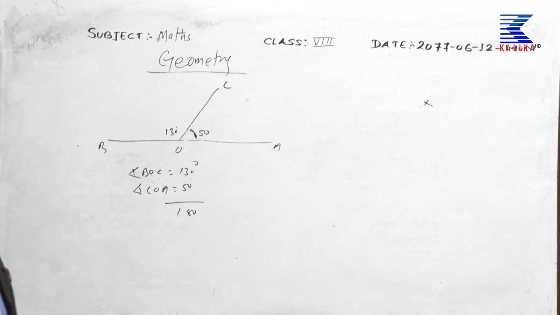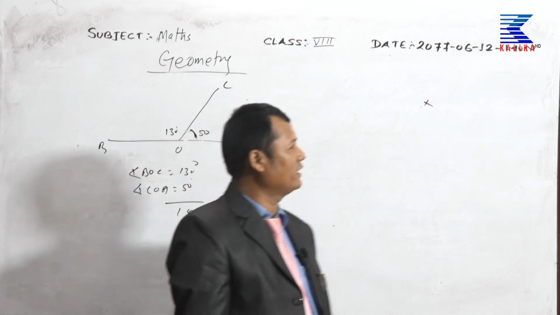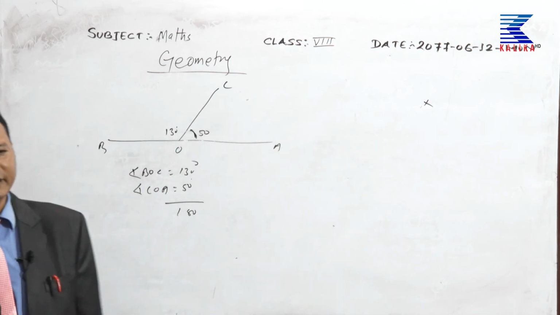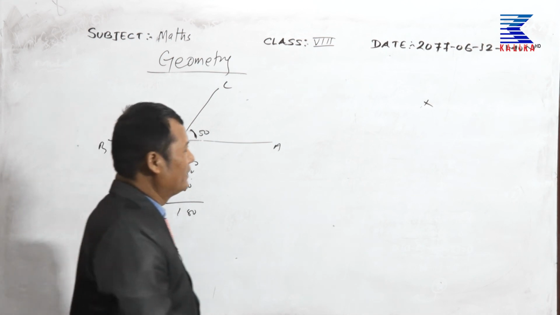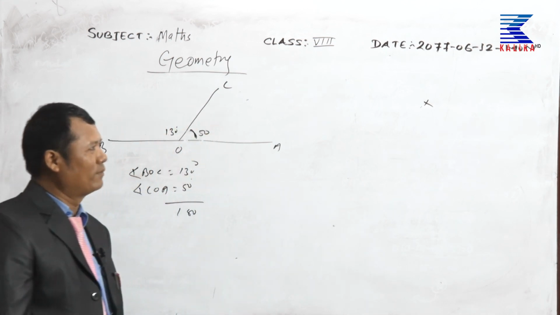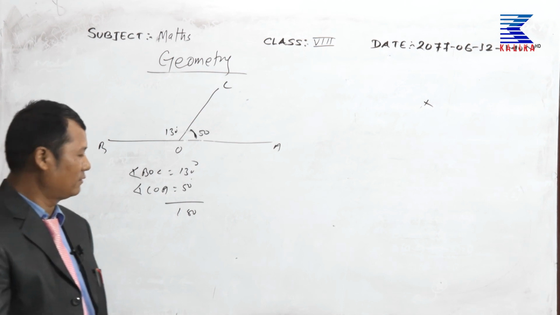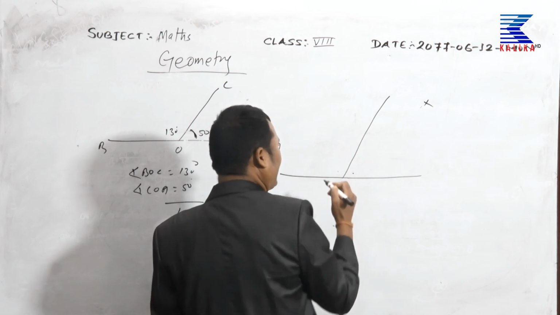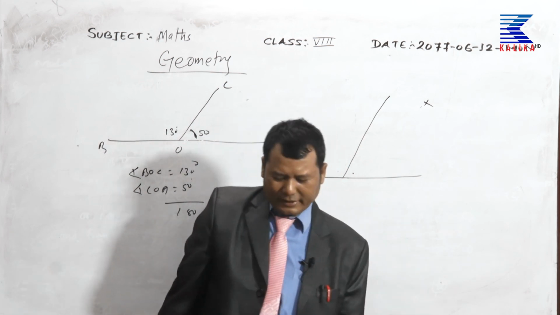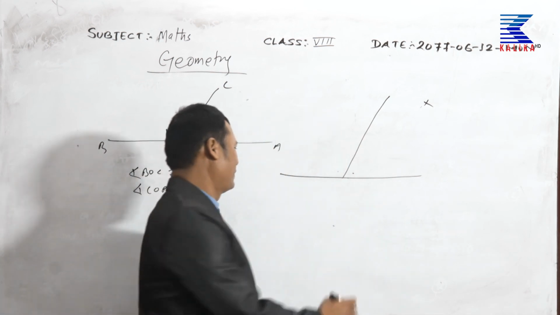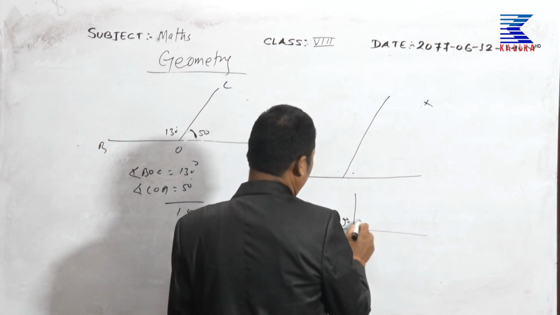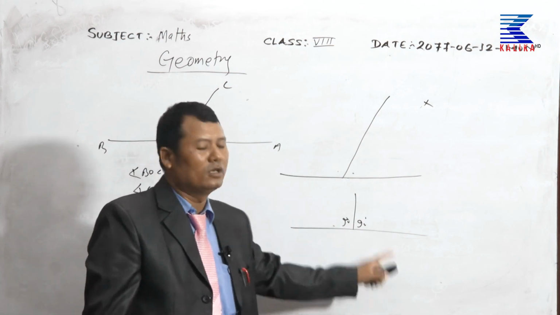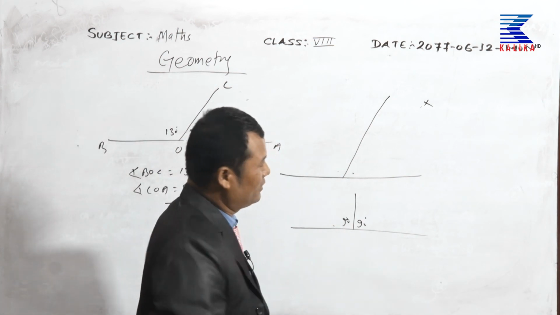Two angles are said to be supplementary if the sum of their angles is 180 degrees. Or 90 and 90, that will be 180 degrees, and it is also supplementary angles.